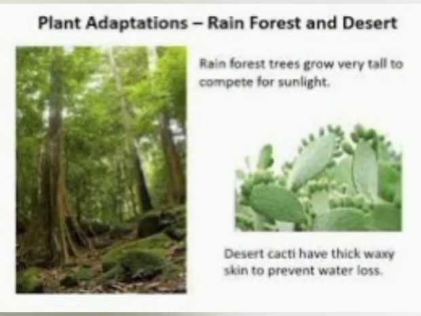Okay, and after that we have adaptation to oligotrophic soils.